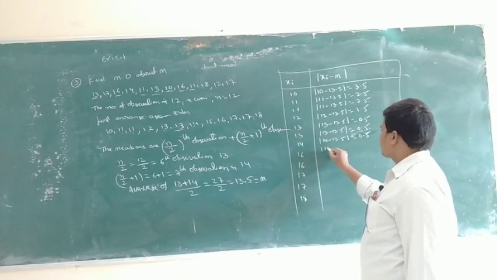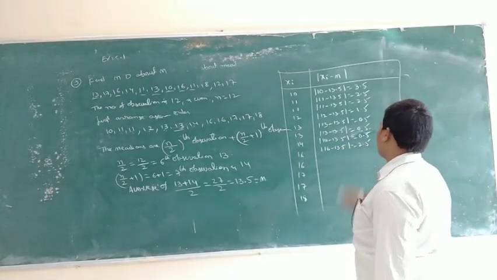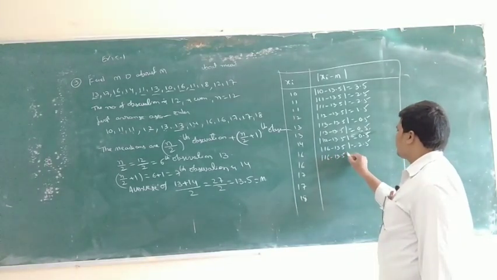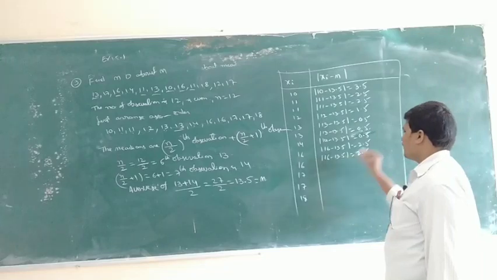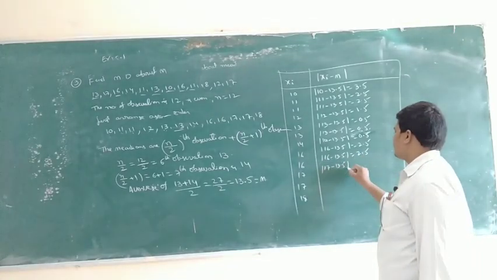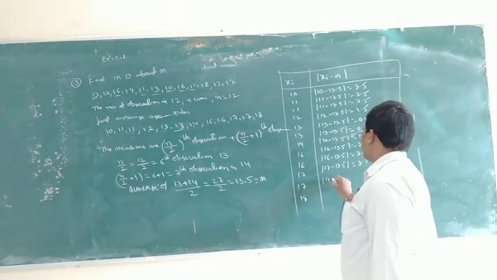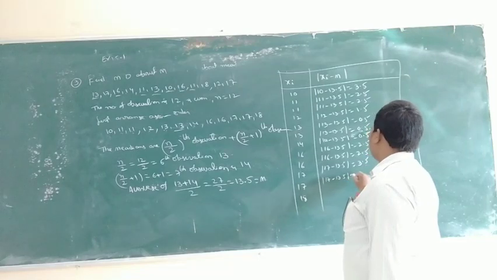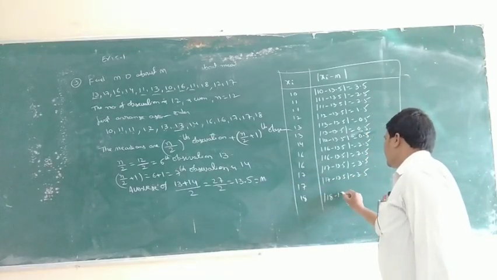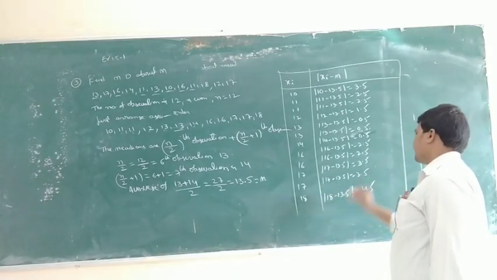Next, mod of 16 minus 13.5 is 2.5, and again 2.5. Next, 17 minus 13.5 is 3.5, and again 3.5. Mod of 18 minus 13.5 is 4.5.